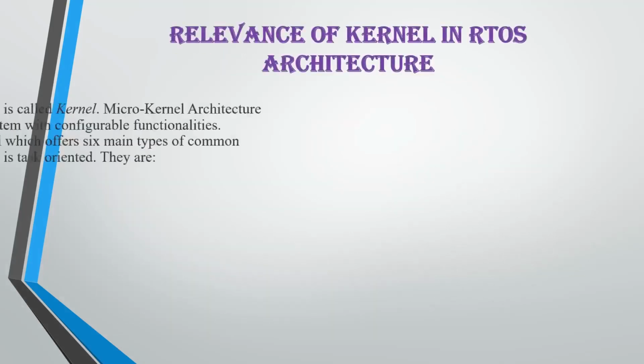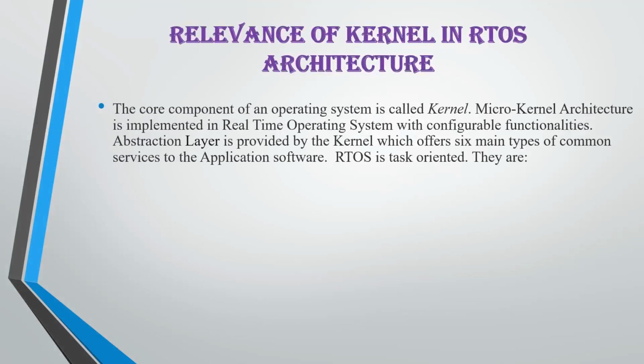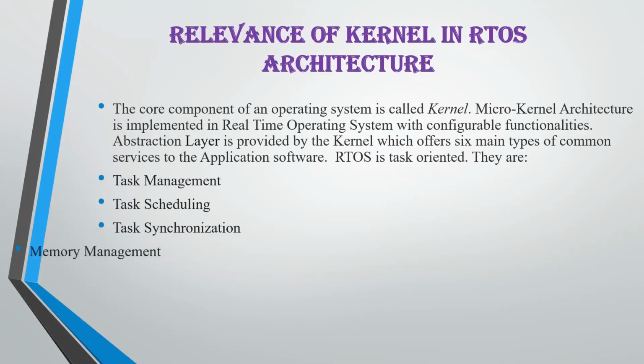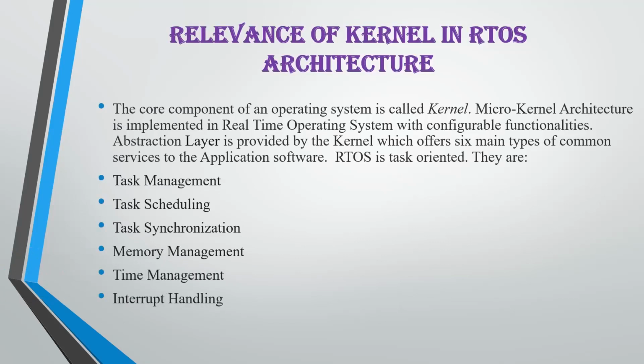Now we'll see the relevance of the kernel in RTOS architecture, that is the kernel services. RTOS is task oriented and a microkernel architecture is implemented in RTOS with configurable functionalities. An abstraction layer is provided by the kernel and it has these main types of services for the application software. Task management is linked with memory management. Then it connects to device input-output management. Sometimes two tasks arise and both are important, so multitasking comes into need. And there comes synchronization: how synchronized our tasks are to communicate with every module.